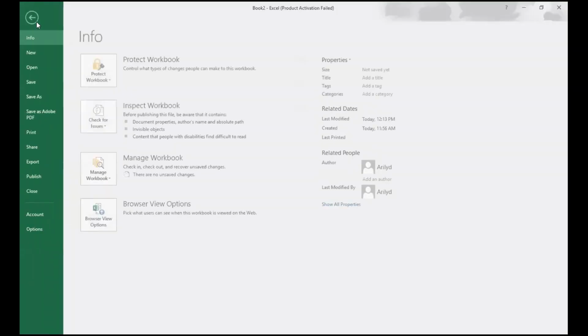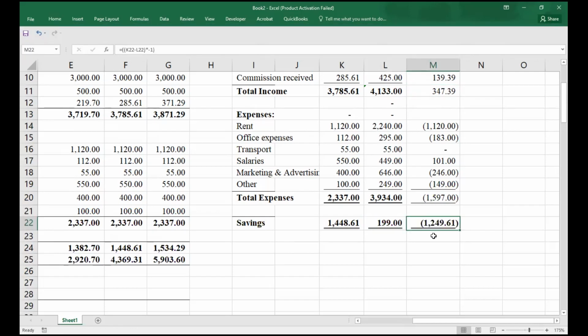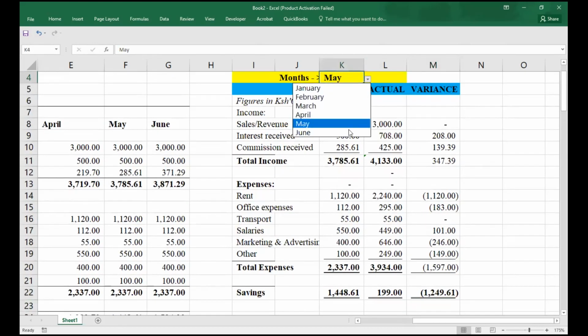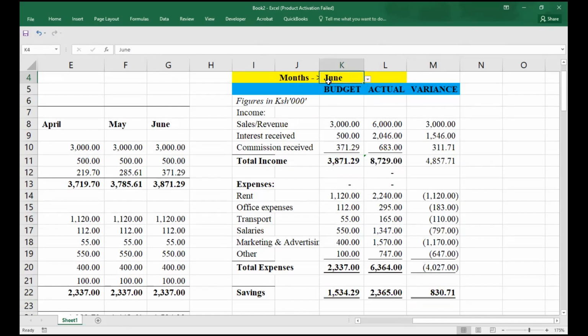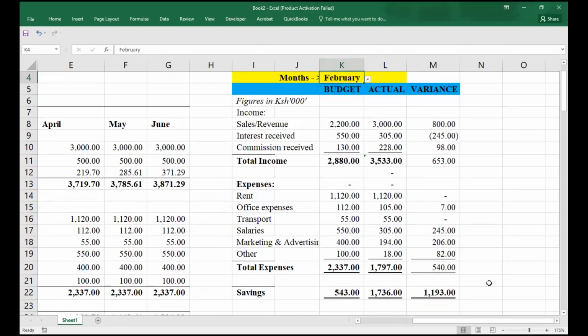So the beauty of what we are doing here, you will find that if we change our period, say June, you see I'll be having for June. If we change for April, you see I'll be having for April. If we change for Feb, literally I'll be having for Feb. So that even if you're to prepare our data, you can literally have that and copy paste on a monthly basis. If you want to have on a monthly basis separate, you can come have January, you have your data, you separate and indicate like that all through, right?